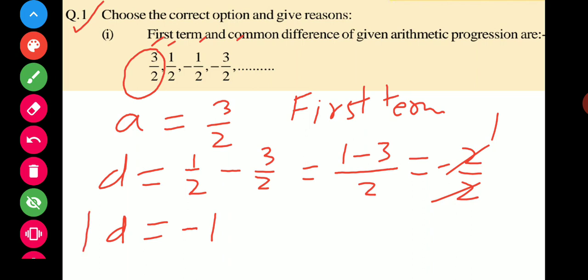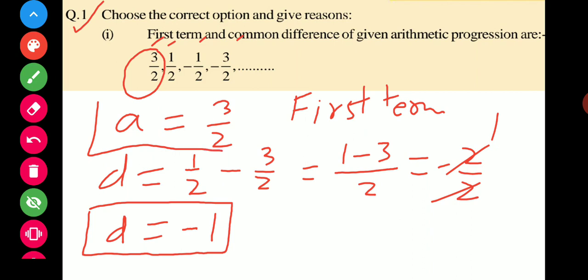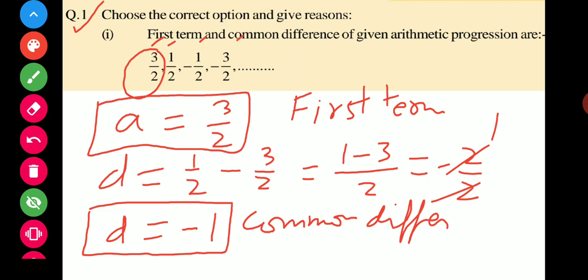So our answer is: the first term is 3 by 2 and the common difference is minus 1. You can find it easily. It's very simple. Now come to the next question.